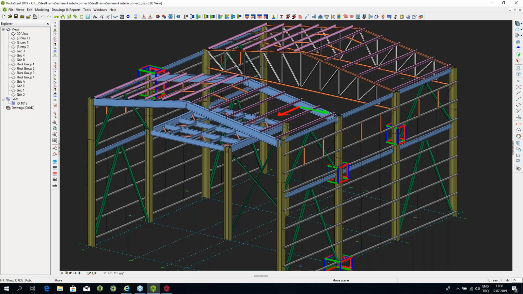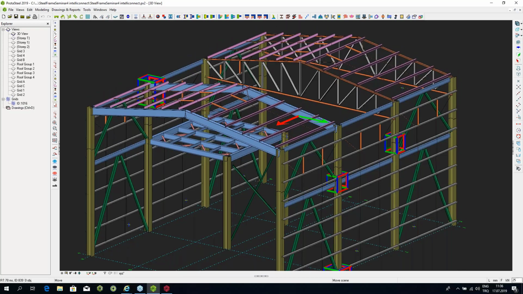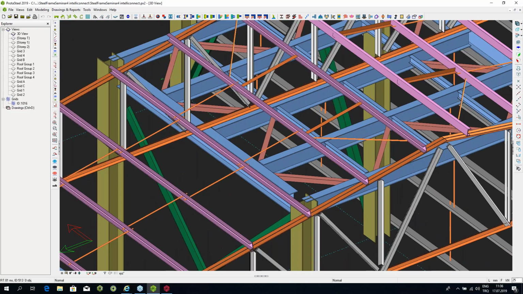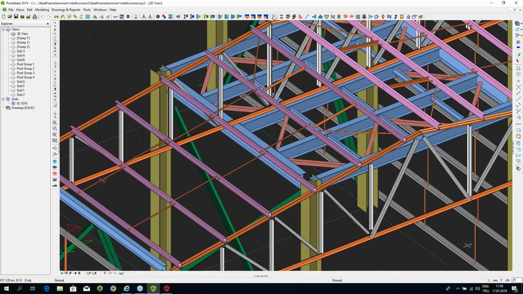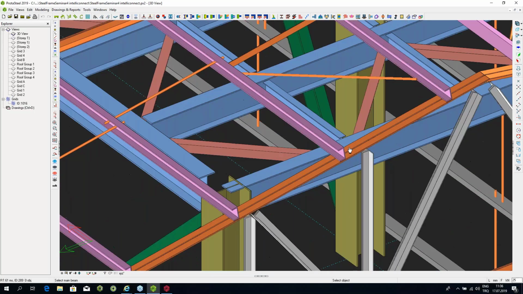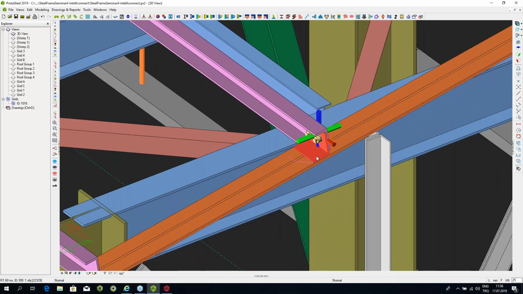So now let me do what I just told you manually, so that you have an idea of what we're talking about. Let me go on the other side, spin the building around, and make a few connections. So I'm going to go to the purlin connection over here. And I'm going to say I need a connection between this truss top cord and this purlin, and the connection is made.